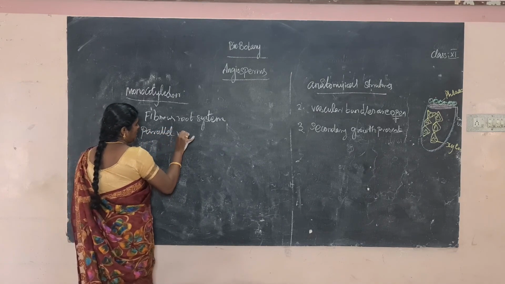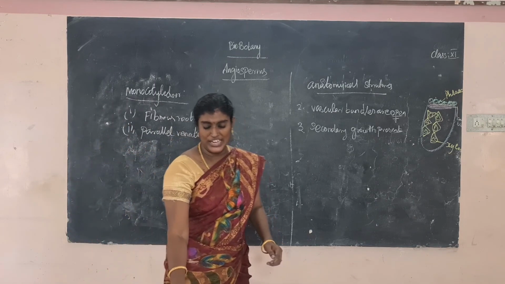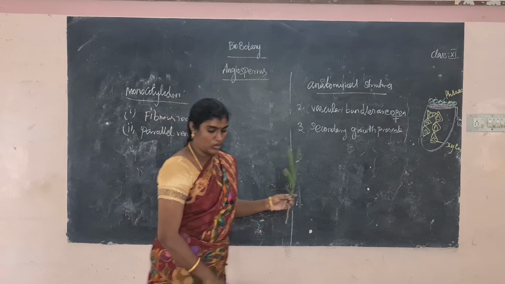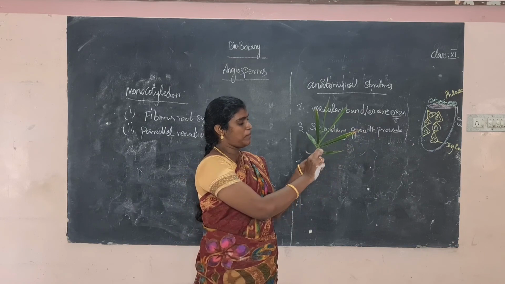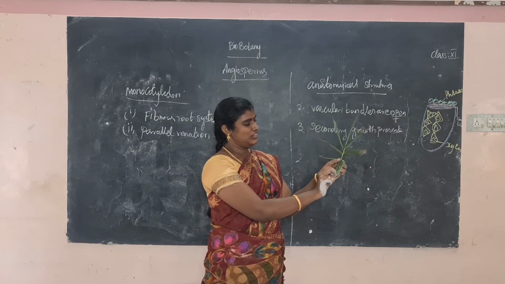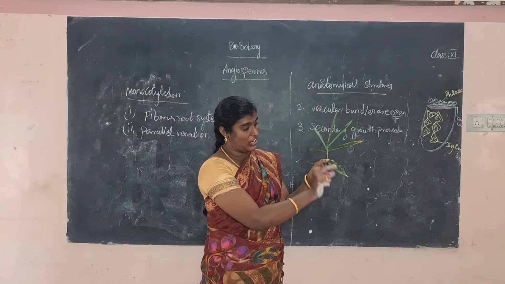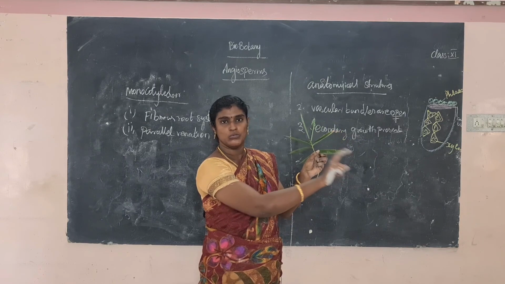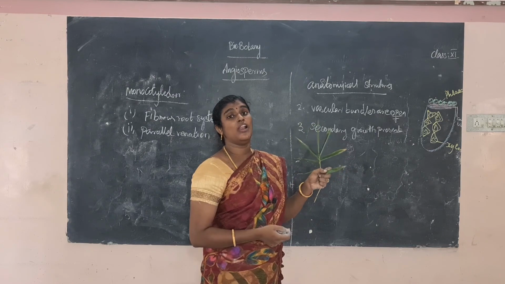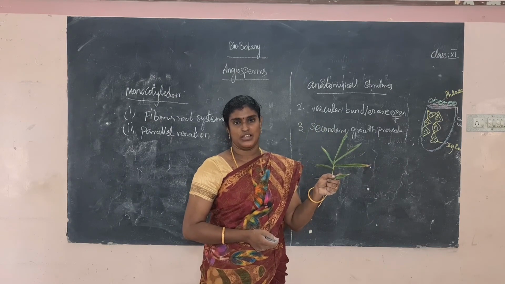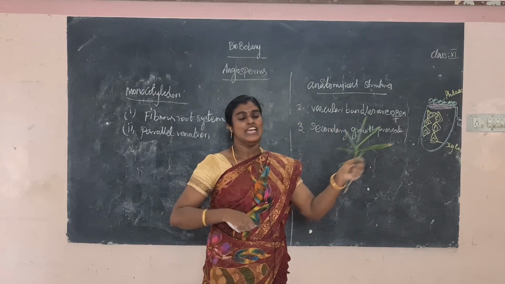Parallel venation. What is the meaning of parallel venation? When the veins are arranged parallel to one another, that is called parallel venation. For example, this is a leaf. All the veins run parallel, one like another. Another best example is the banana leaf. If you tear it straight, it tears straight.